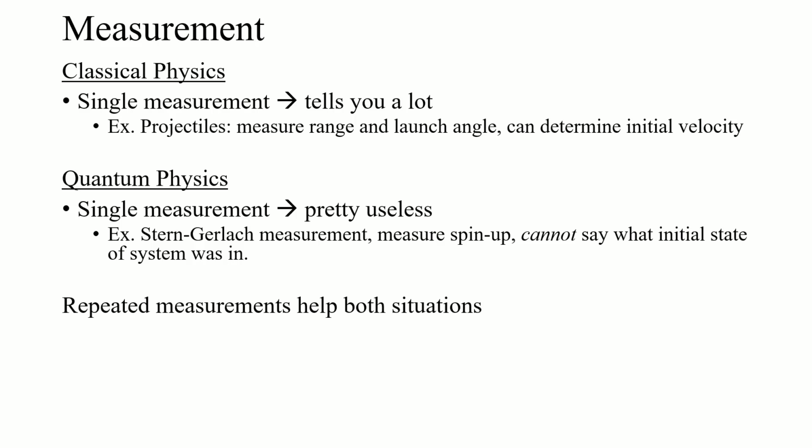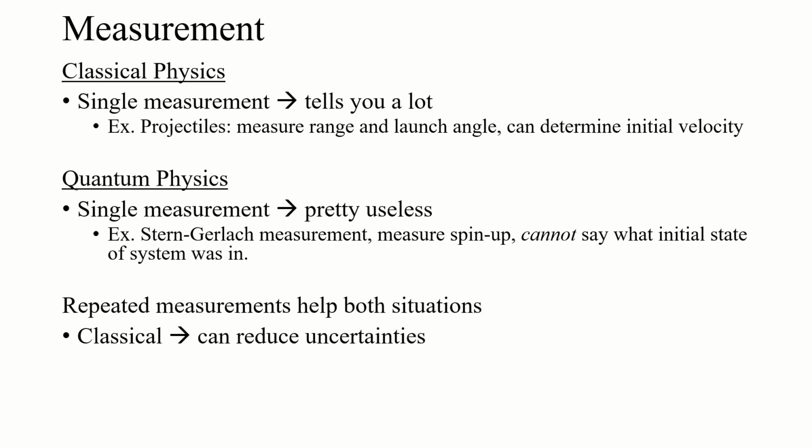What we typically do in experimental physics is make repeated measurements. We set up measurements and repeat them several times to improve our results, so to speak. In classical physics, it essentially reduces uncertainties. You could set up that projectile, launch it a bunch of times, and measure the range and initial angle every time.